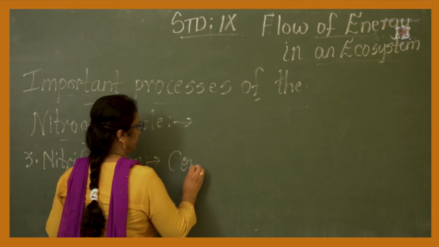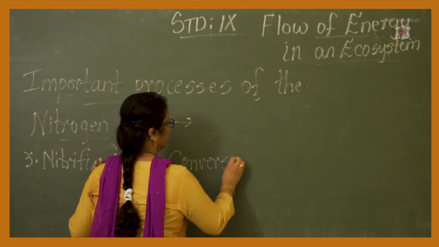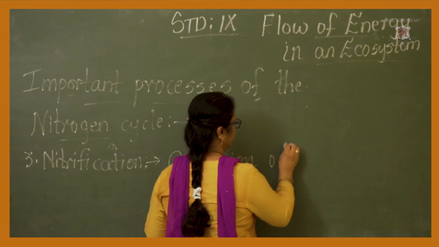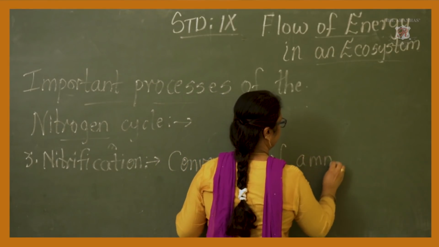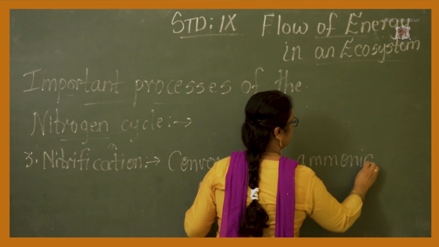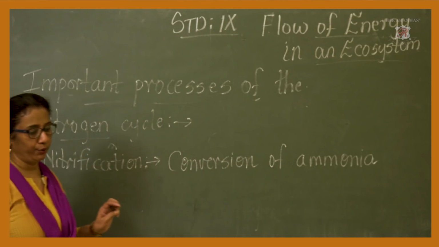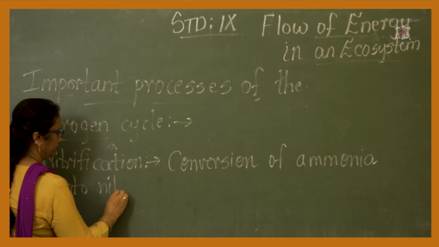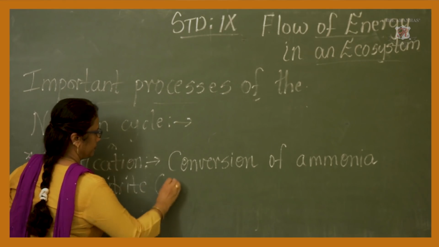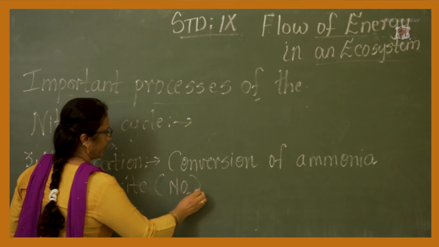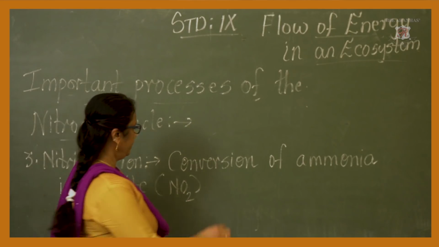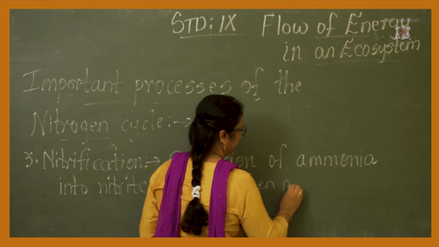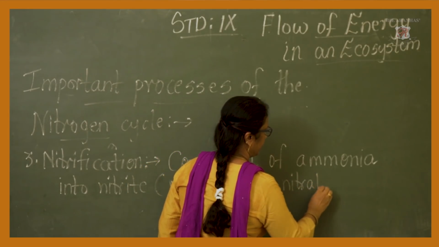Conversion of ammonia into nitrite, that is NO2, and then nitrate.